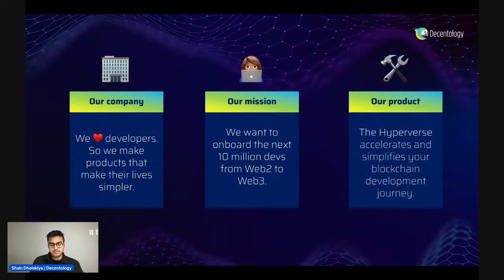So our company, we hate developers. Just kidding. Obviously, we love developers. That's why we are here and supporting the developer hackathon. And our products are simply made to make developer lives easier. So our mission, we want to onboard the next 10 million web developers to Web3, and hopefully you guys will be a part of that mission. Our product, the Hyperverse, is designed to accelerate and simplify your blockchain development journey. And that is exactly what you will see today, and how quick and easy it is to get your dapp up and running.